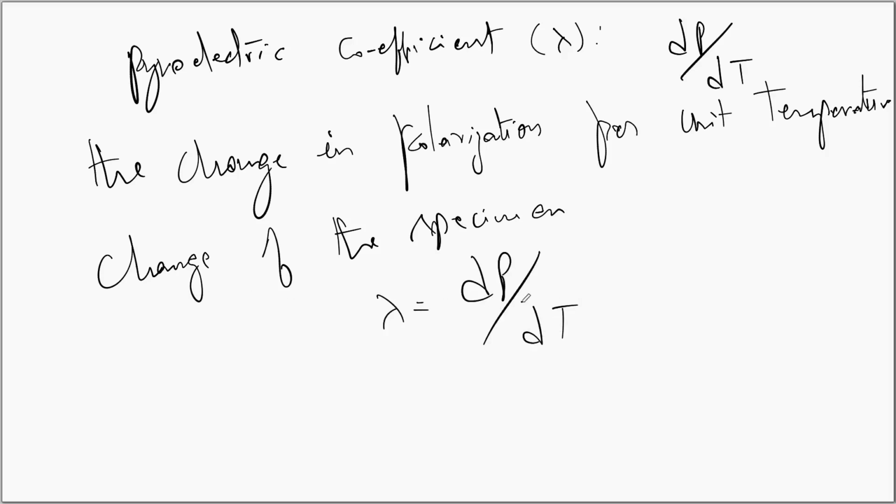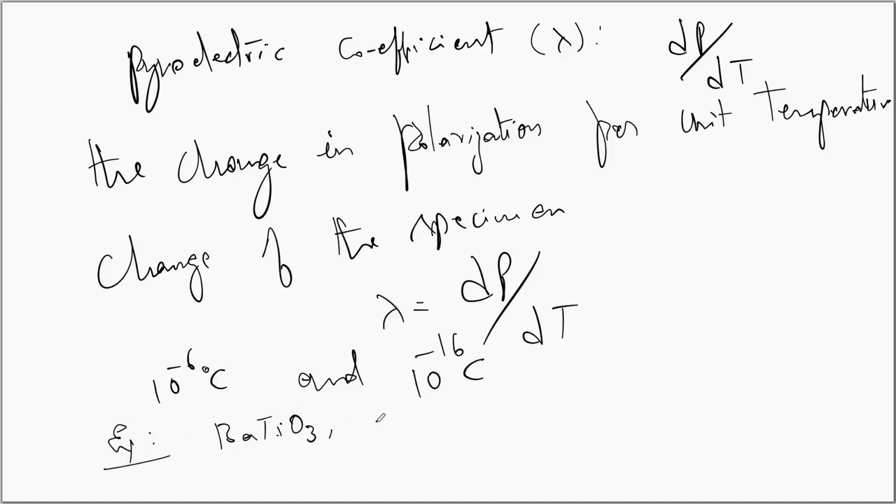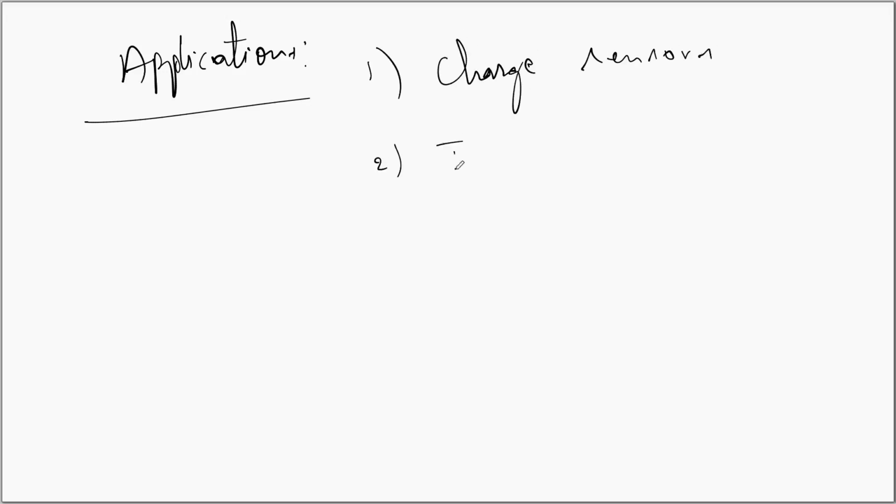Since the temperature can cause changes in the polarization, these materials can be used as charge sensors and also as temperature sensors. They can sense temperature changes of the order of 10 power minus 6 degrees Celsius and charges of the order of 10 power minus 16 coulombs. Examples for these materials are barium titanate and lithium niobate. Applications are that they can be used as charge sensors and temperature sensors. They are extensively used in thermal imaging.